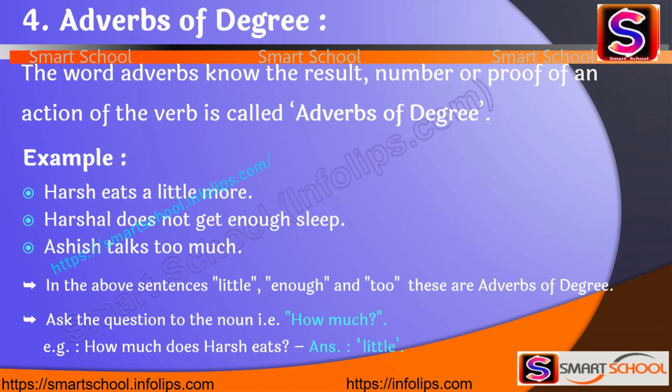Ask the question to the noun, that is, how much, then we get the answer. That word would be the adverb of degree. Take the first example, Harsh eats a little more, and we ask the question how much does Harsh eat, then we get the answer little. So little is an adverb of degree.